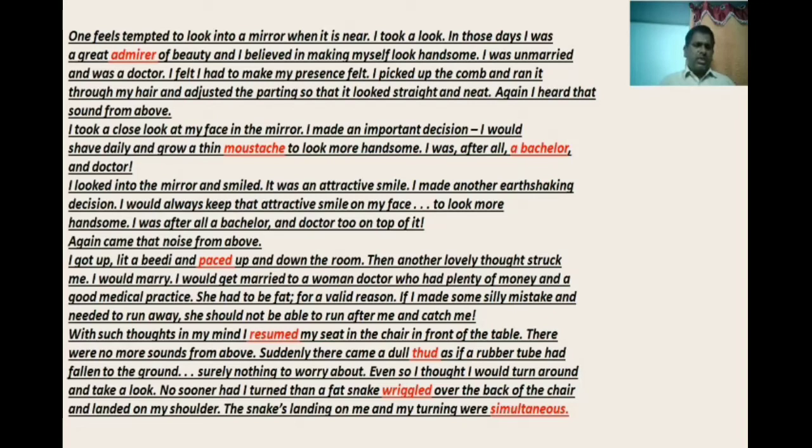Again came that noise from above. Now let us take a quick look at this one again. I looked into the mirror and smiled. Smiled, smiled. Look at the "I". "I" is none other than, you're right, the homeopath. He just looked into the mirror and smiled. What did he see in the mirror? His reflection, you're right. It was an attractive smile. How was his reflection? His reflection was smiling. And how was the smile? The smile was very attractive.